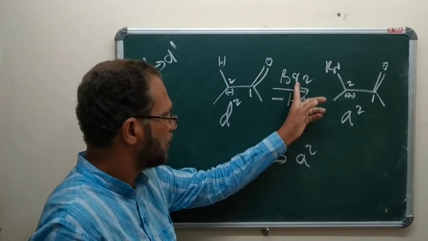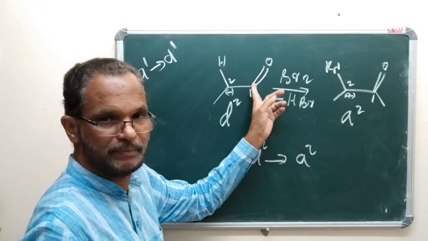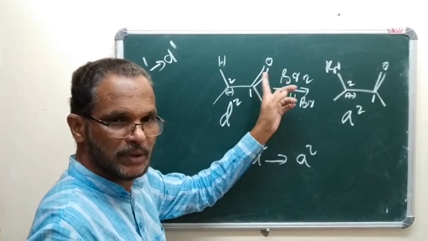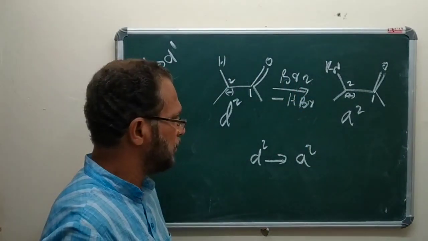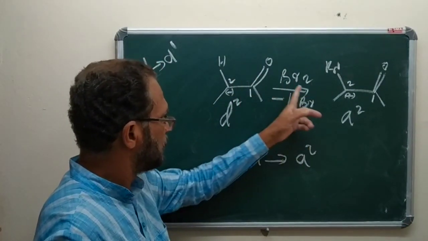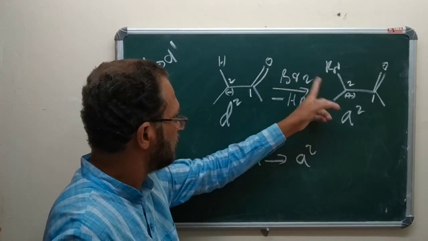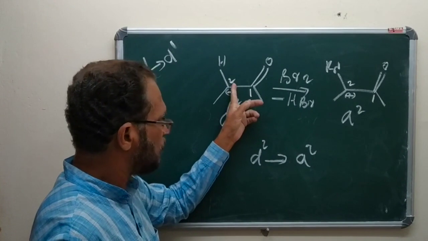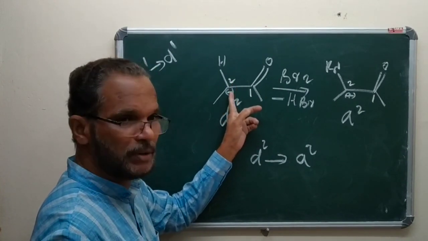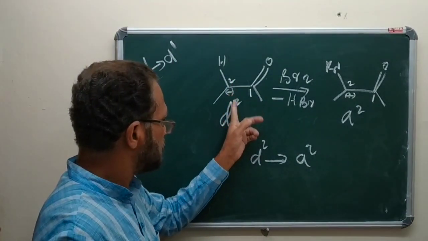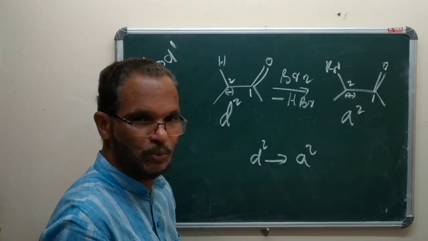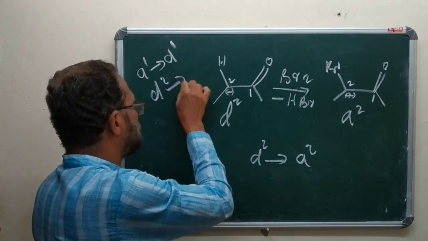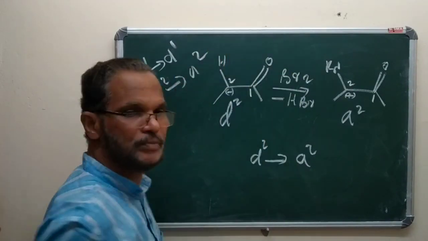Here, we introduce a heteroatom on a molecule. Introduction of heteroatom. The process is what is called oxidation. So, here, bromine gets added on this second carbon atom. The polarity of this carbon atom changed from, say, a D2 into A2. So this is an example for D2 into A2.